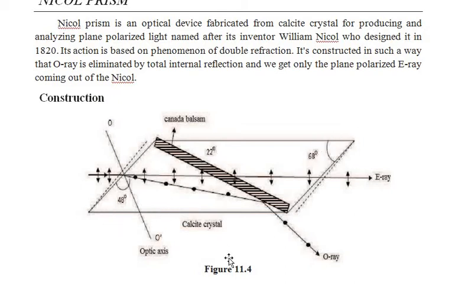On one face, when natural light is incident, the natural light consists of two types of vibrations, the perpendicular vibrations and the parallel vibrations. When these two vibrations enter the crystal, since the refractive index is different for different rays, these two rays travel with different velocities in the crystal.